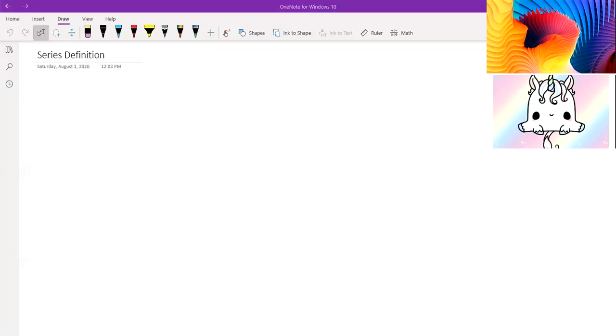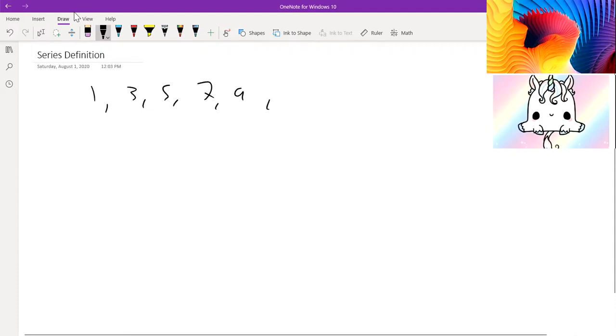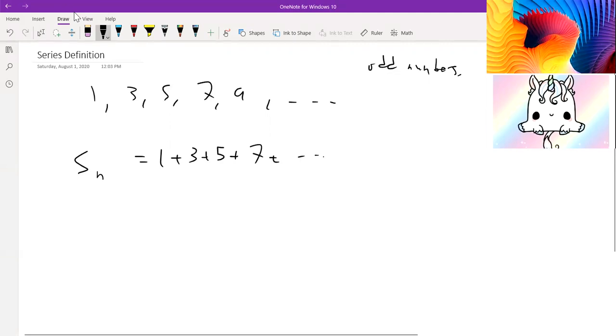So series definition. What is a series? Series are actually very, very related to sequences. And that's because a series is literally just a sum of a sequence. So if we have a sequence, let's say 1, 3, 5, 7, 9, this is the sequence of odd positive numbers. Then a series, let's say S of n, is going to be the sum of the first n terms in here. So it's just 1 plus 3 plus 5 plus 7 plus so on until we have n terms. So this is the nth series of this odd number sequence.